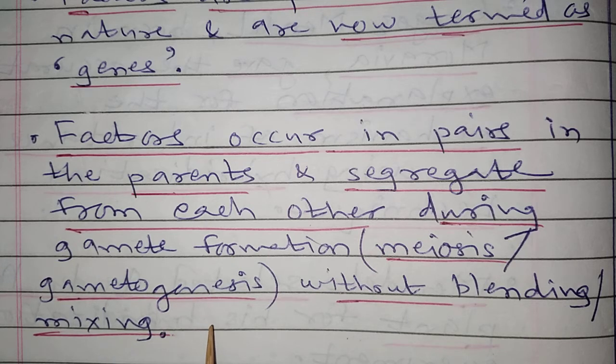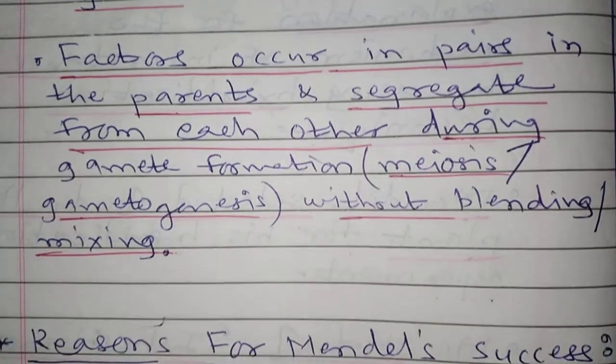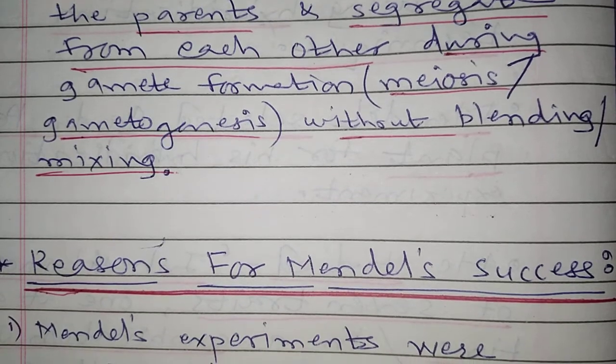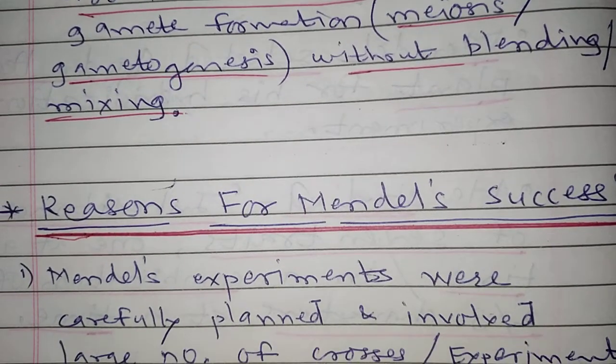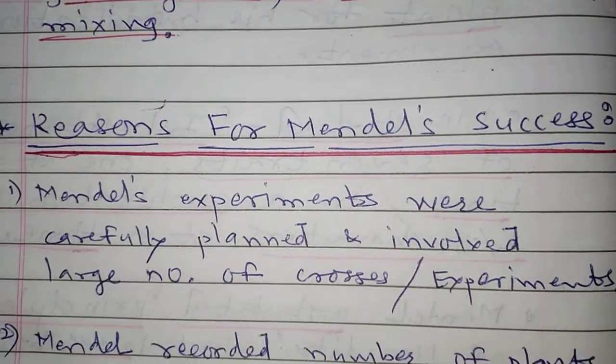That's why characters remain as they are present in parents when they are transferred to gametes. So that is regarding Mendel's views or Mendel's studies.